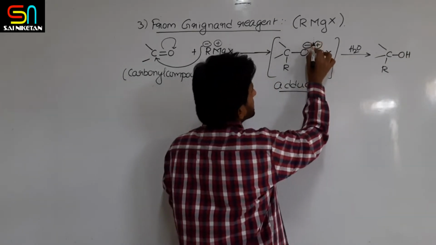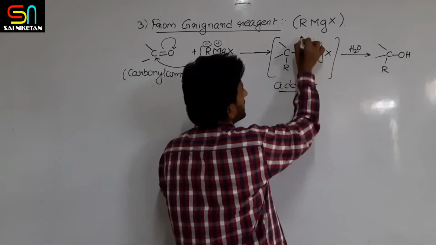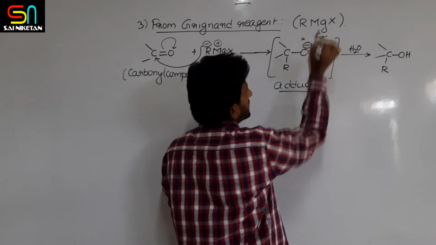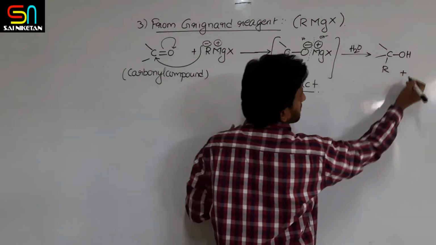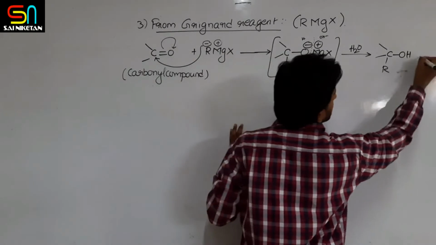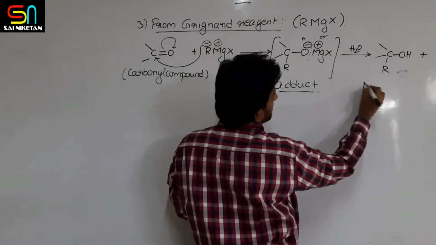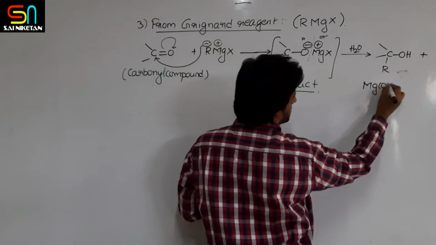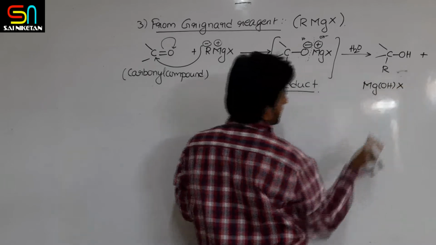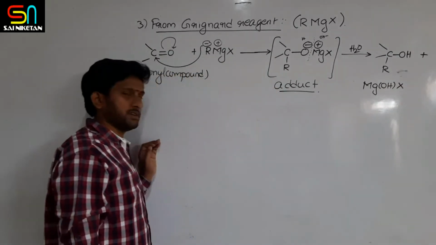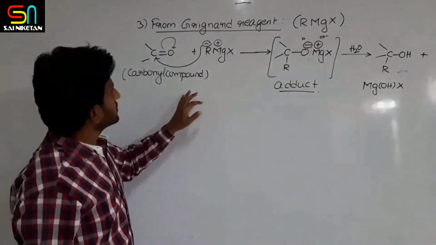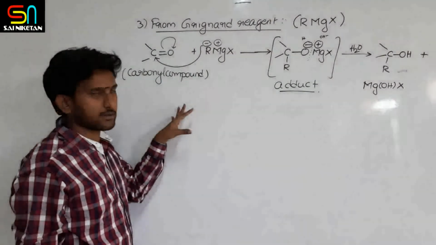And if I break this molecule here, if you observe, I can write H over here and OH minus over here. So the byproduct I am writing, plus MgOH, that is a byproduct. So this is what is happening here.